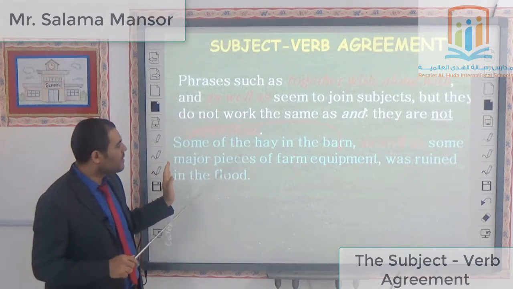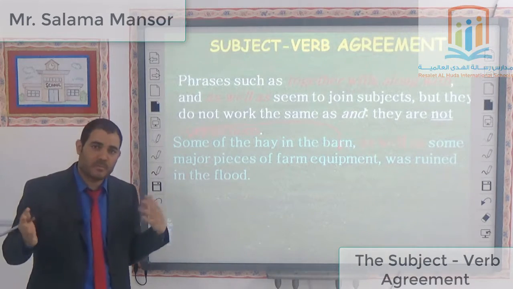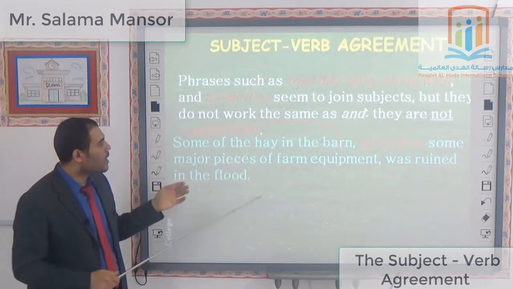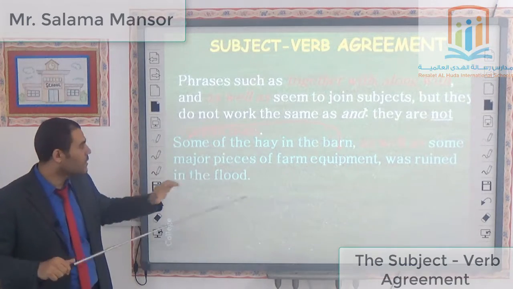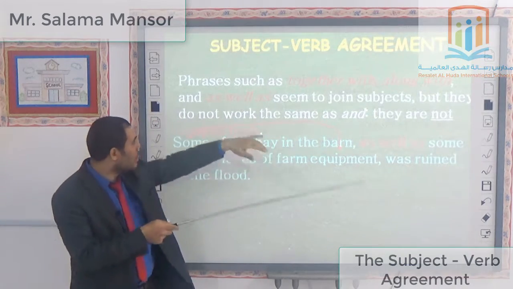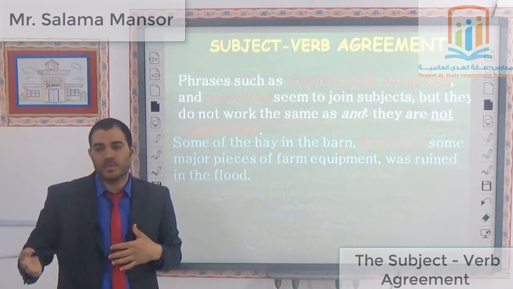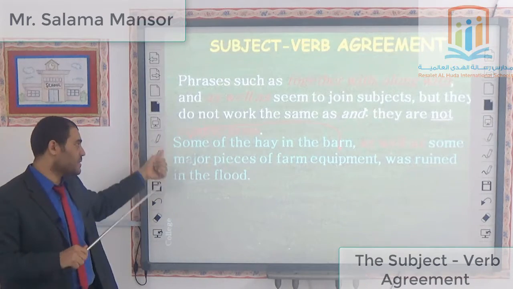Actually, you will employ the agreement between the verb and its subject according to the first subject. Again, with these words, "together with," "along with," "as well as," I must make the agreement between the subject and verb according to the first subject.